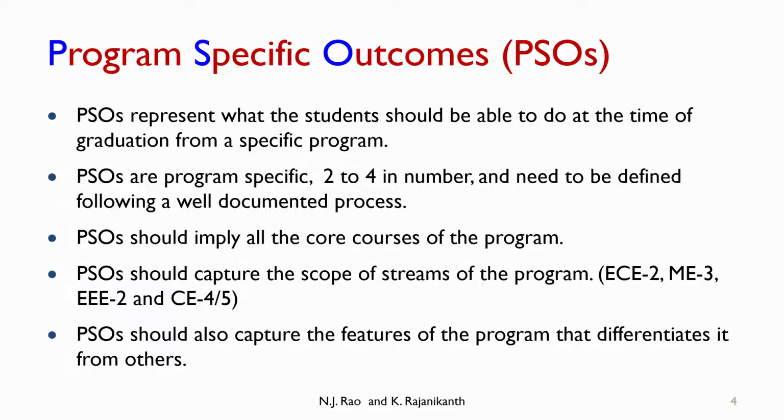Electrical and electronic engineering has electrical and electronics as 2 streams. Civil engineering has either 4 streams or 5 streams. So one way of writing PSOs is to write one PSO for one stream. The numbers will differ from 2 to 5, but you have to limit it to 2 to 4.